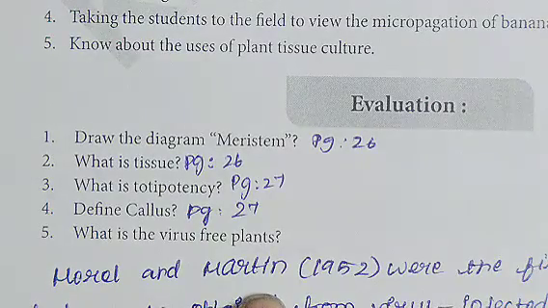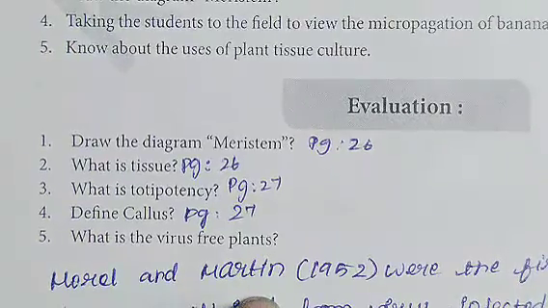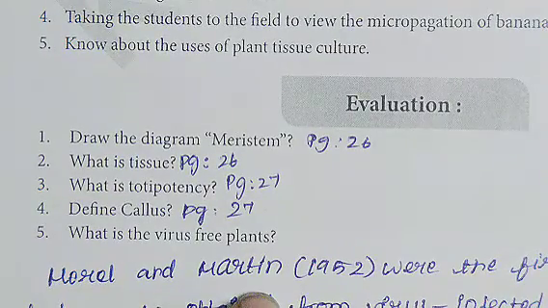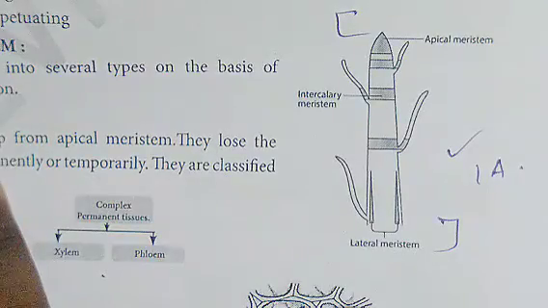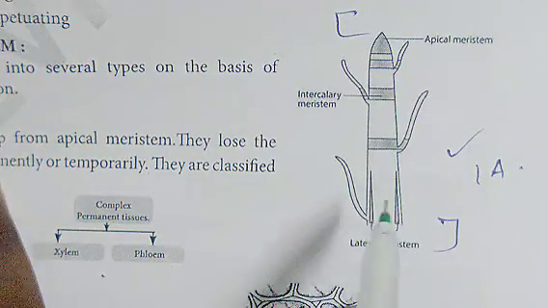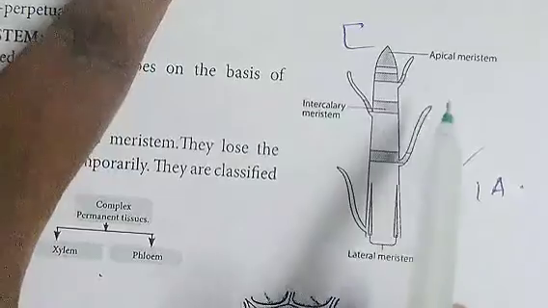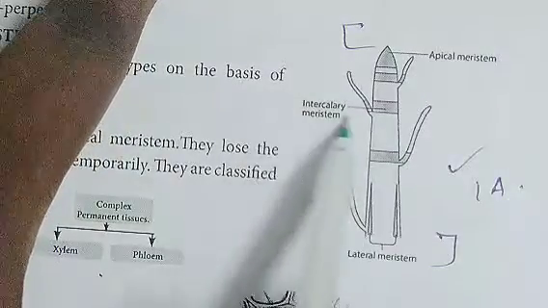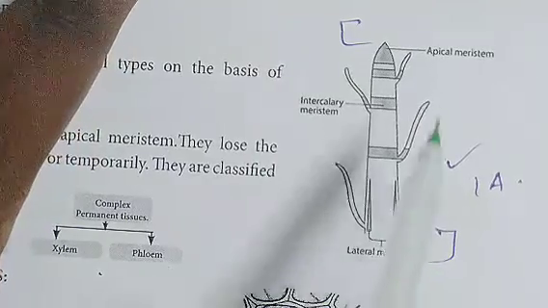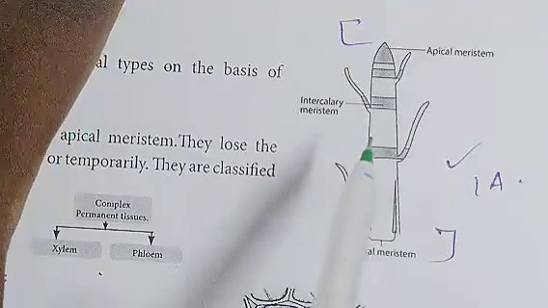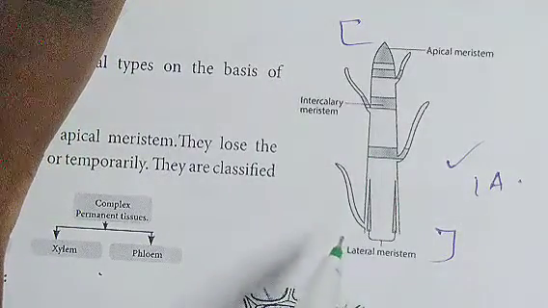First, we are going to see the 8th lesson evaluation part. Draw the diagram of meristem. So this is the diagram for meristem: apical meristem, intercalary meristem, lateral meristem. This is the answer for the first question.